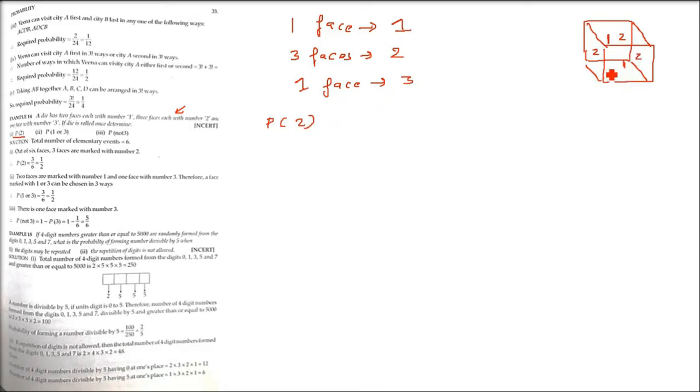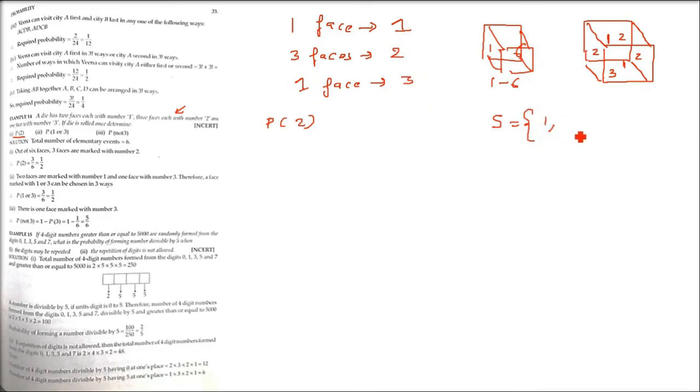First, how many elementary events are there? Don't worry about the repetition, because whenever you throw it, a new 2 will come, a new 3 will come, a new 1 will come. So 1 to 6 is the fair die. Faces are 6. So the sample space for a fair die will be 1, 2, 3, 4, 5, 6.